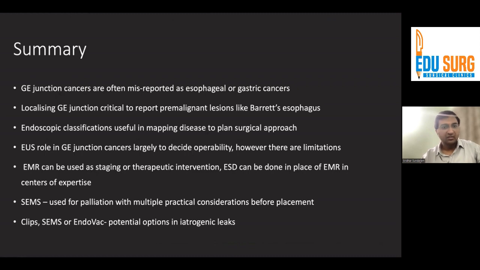So to summarize, GE junction cancers are often misreported as esophageal or gastric cancer. Localizing the GE junction is critical to report pre-malignant lesions like Barrett esophagus. Endoscopic classifications are useful in mapping disease to plan the surgical approach. The EUS role in GE junction cancers is largely to decide operability, however there are some limitations. EMR can be used as a staging or therapeutic intervention. Now, ESD can be done in place of EMR in centers of expertise.